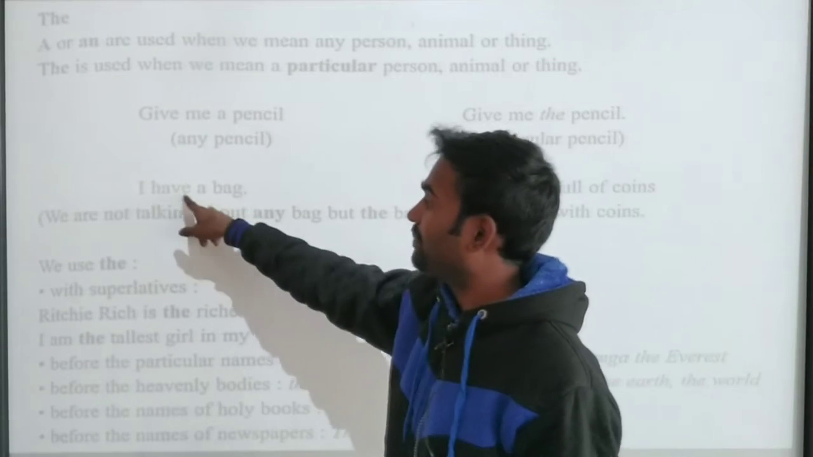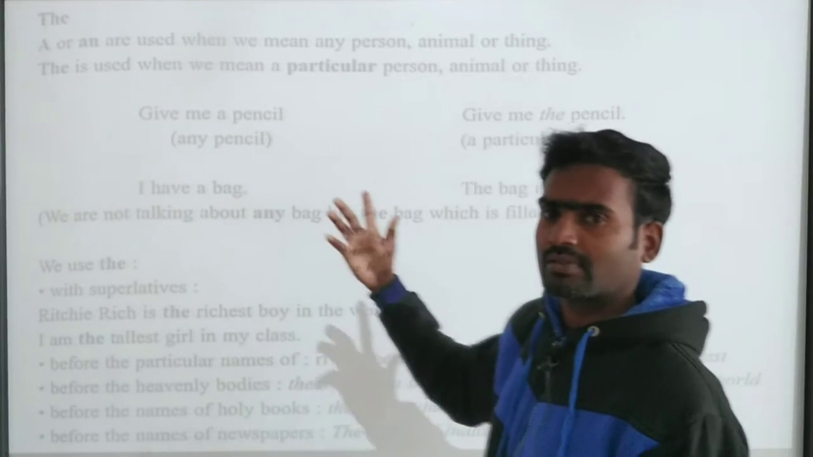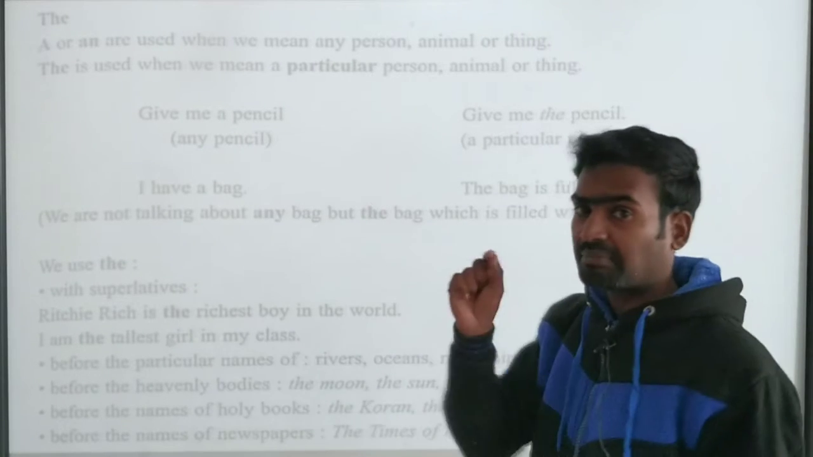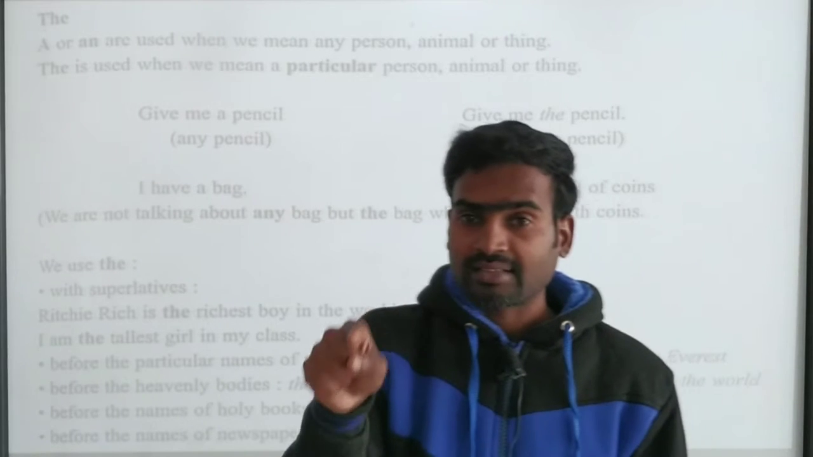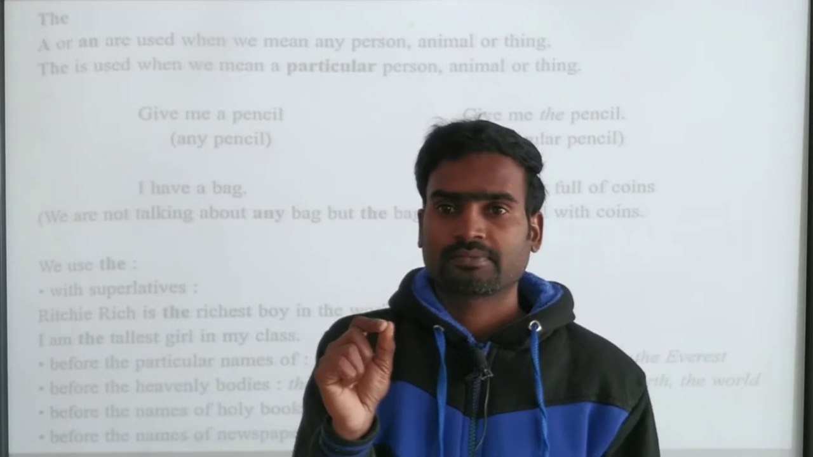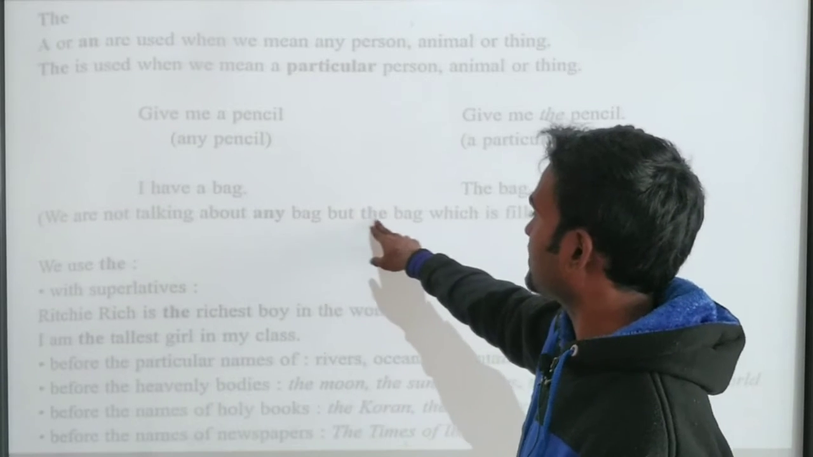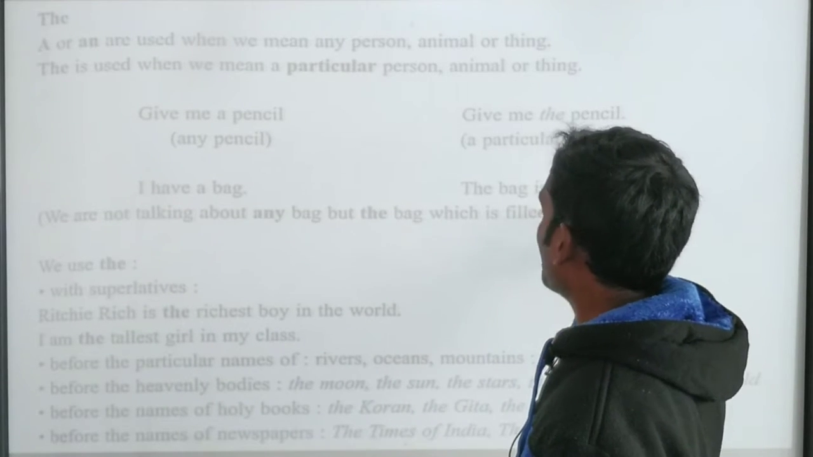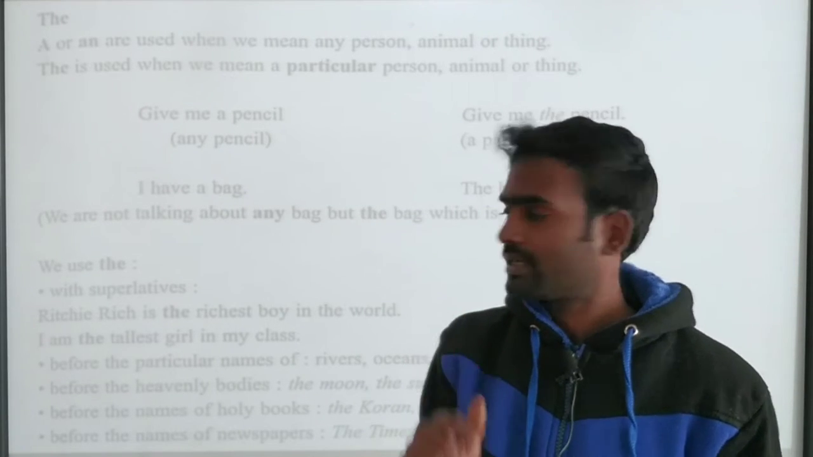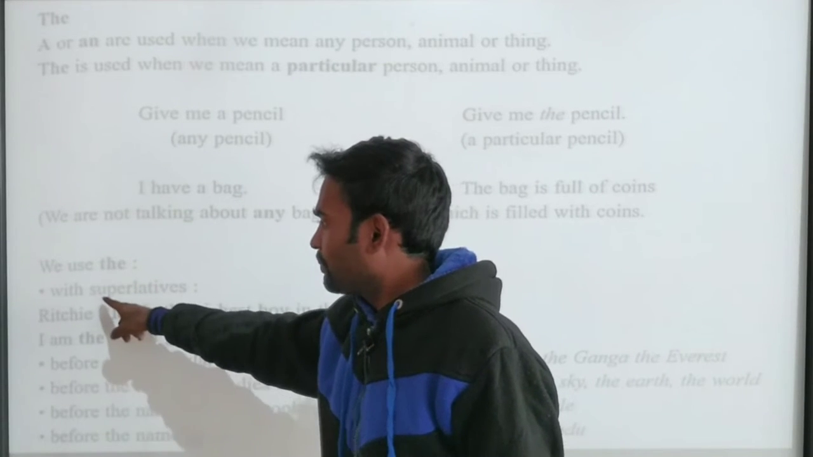See here: I have a bag. The bag is full of coins. So we say particularly that bag: the bag is full of coins, particularly one bag. So it's called a definite article, right? Here we are not talking about any bag, but the bag which is filled with coins, not any bag. Clear? So here we also use the with superlatives.